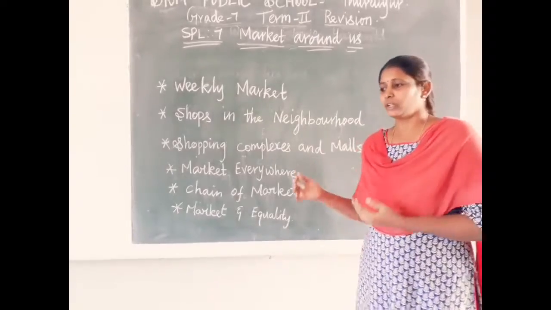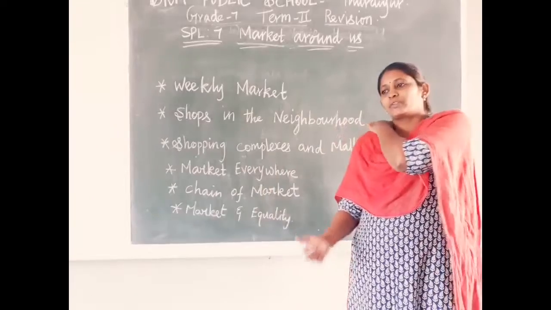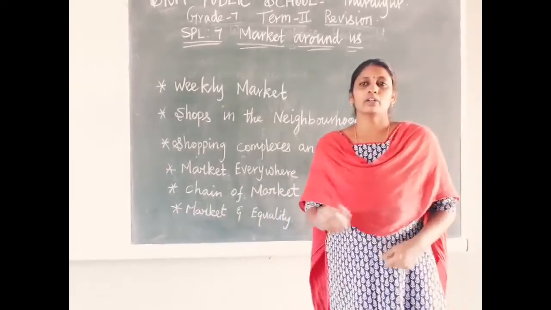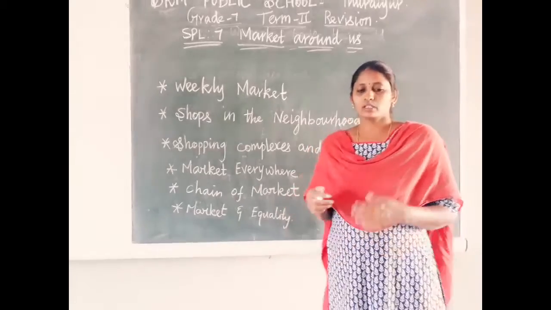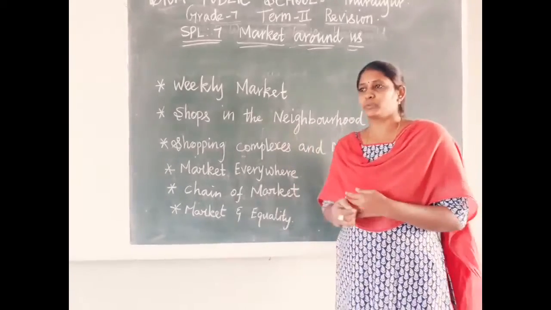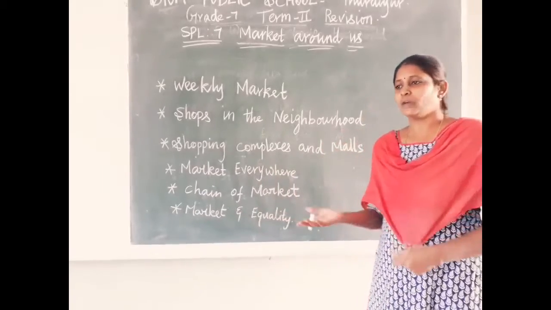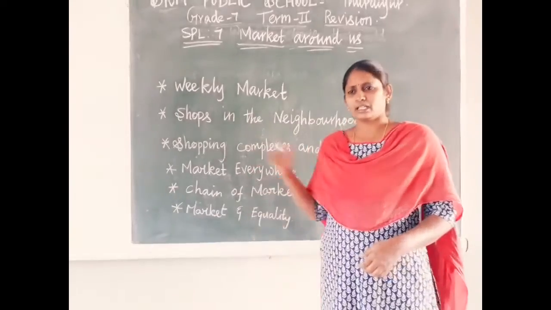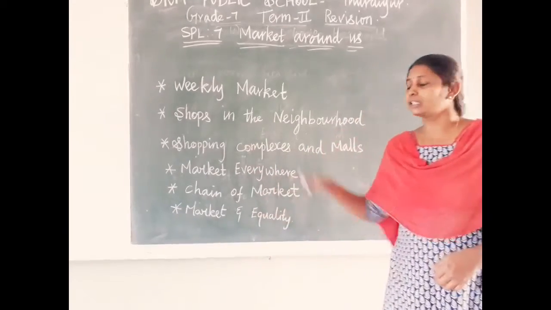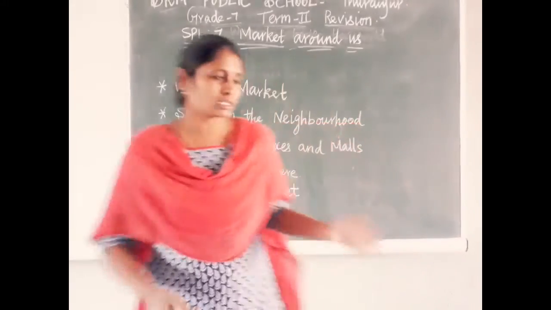Suppose we go to a neighborhood shop planning to buy some vegetables, and we take 100 rupees. But the vegetables we pick cost 150 rupees in total, an extra 50 rupees. We have only 100 rupees, but the shop owner will say, okay, you just take it and pay the amount later. He allows credit sales.